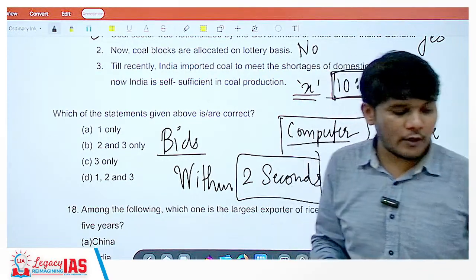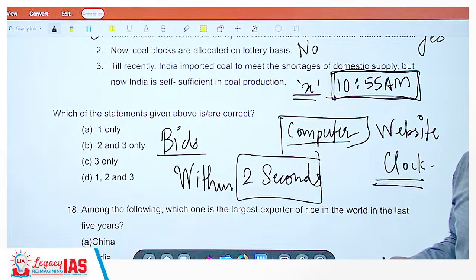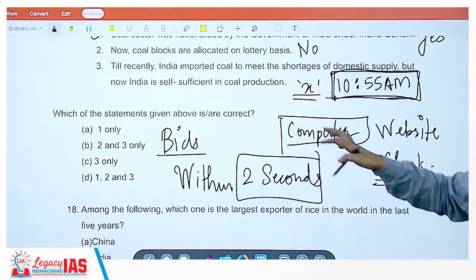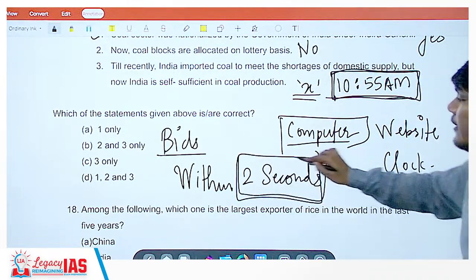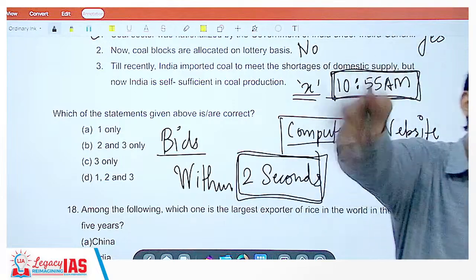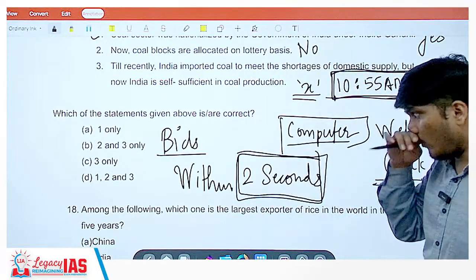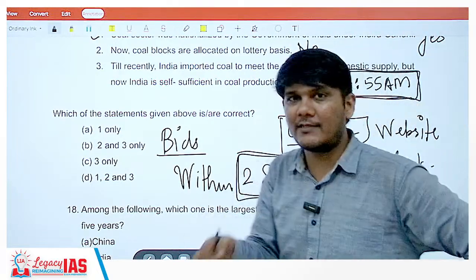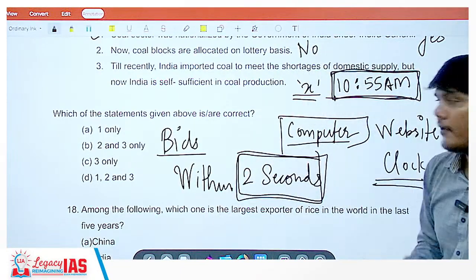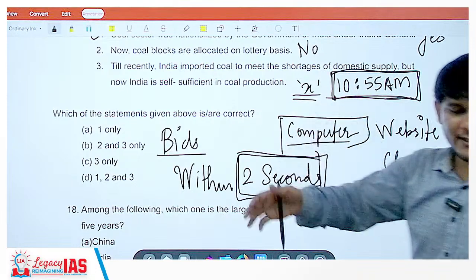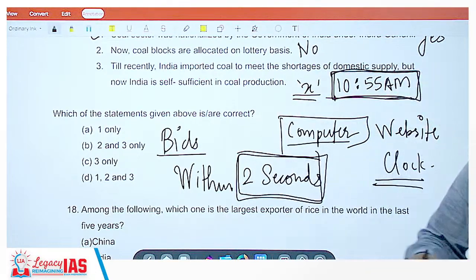Okay, especially some which are more in demand. Some which are not more in demand, you may get a chance to bid, you may get it also, but whether you want it or not. The coal which are very important would be sold off, bid for within 2 seconds, and your bid will not even go through. Okay, so you have to bid, the prices and all are set, you have to bid. Whoever bids the fastest gets the coal.